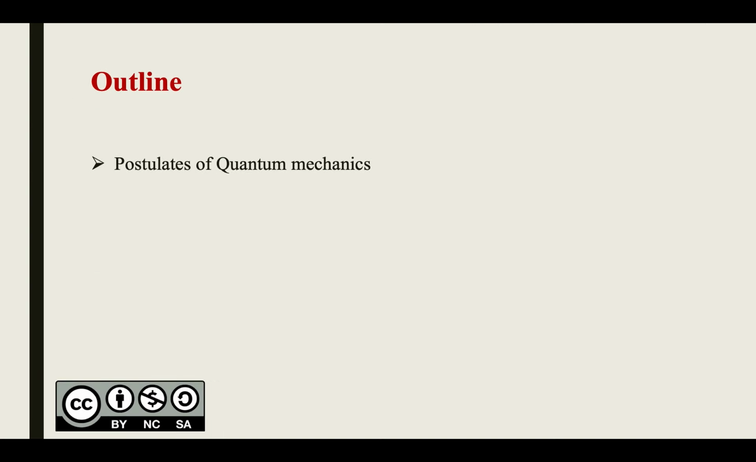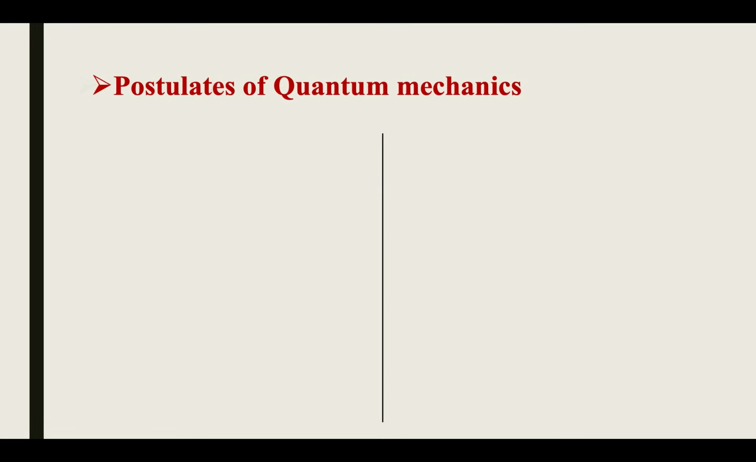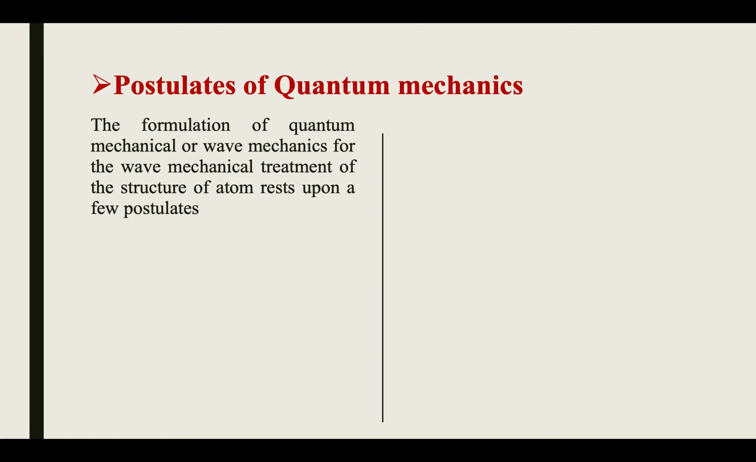Here is the outline. In this lecture we are going to see the postulates of quantum mechanics. The formulation of quantum mechanics, or the wave mechanical treatment of the structure of an atom, rests upon a few postulates. There are six postulates, or in some books five postulates, but the overall content inside these five or six postulates is the same.